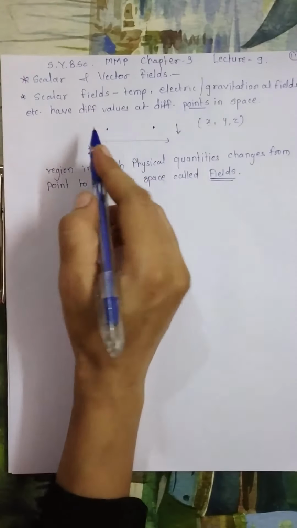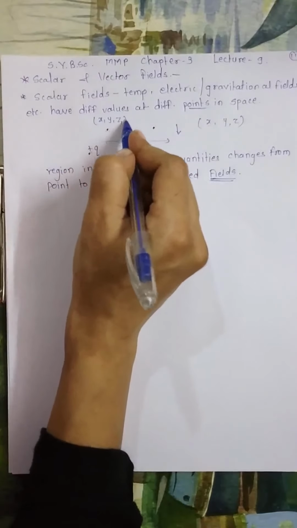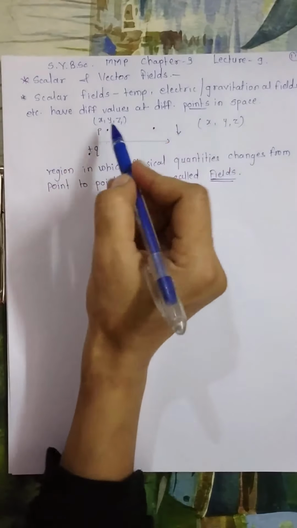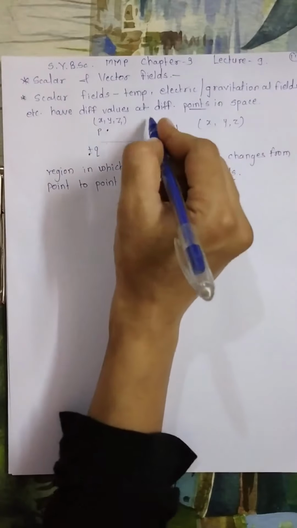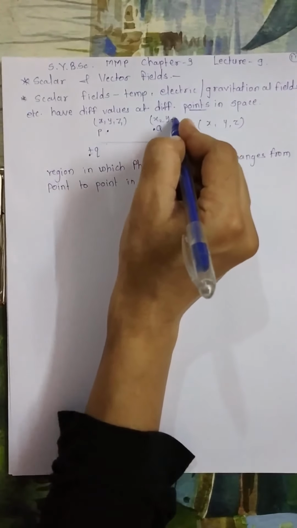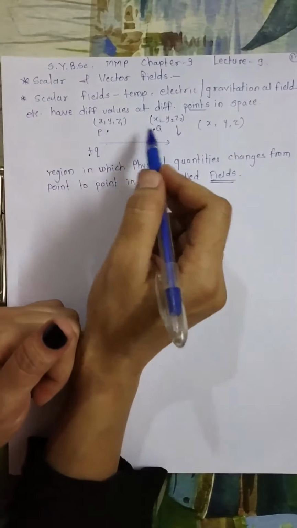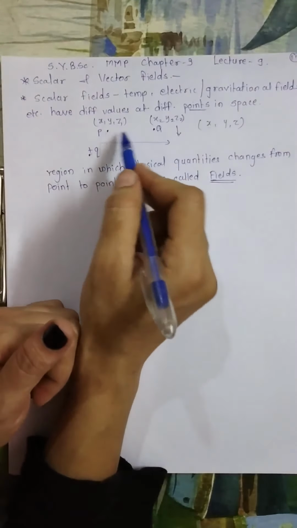These points are represented by different coordinates. Let's say point P is given by x1, y1, z1, and point Q by x2, y2, z2. Here the electric field will be different at point Q and point P. So it is different at different points in space.